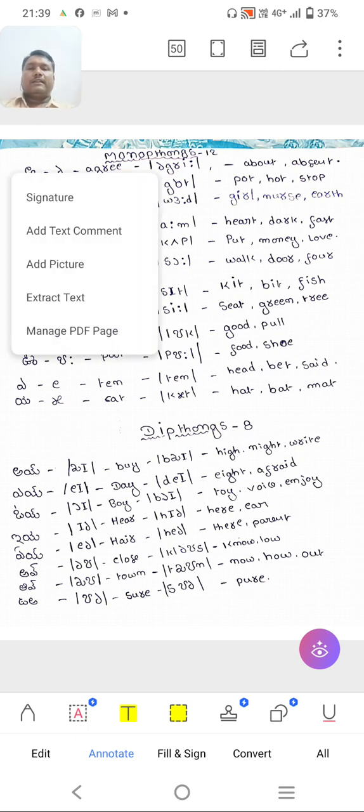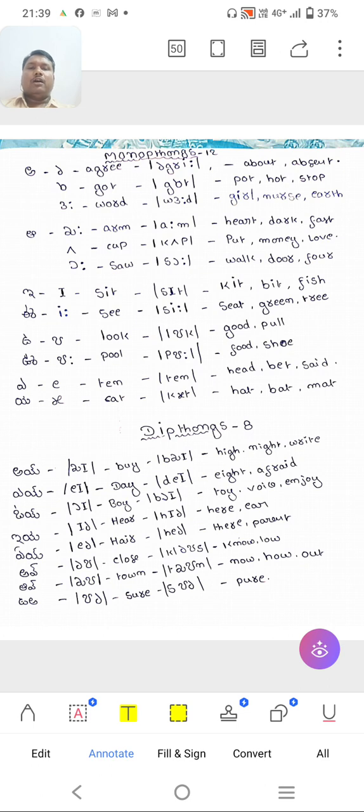Like that there are some words: part, heart, stop, then word. You have to write these words. And girl, then nurse, then earth. So you have to practice phonetic transcription for these words.